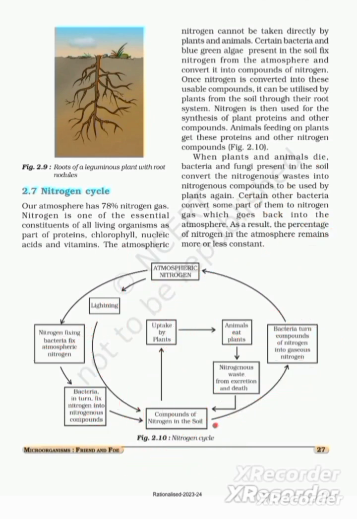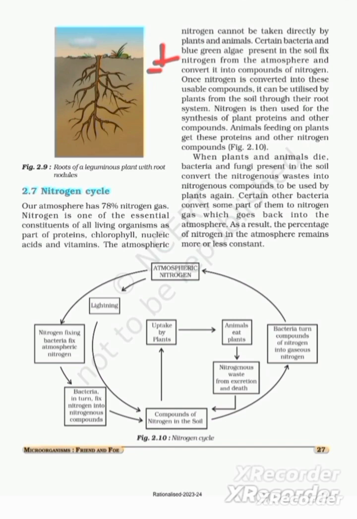The atmospheric nitrogen cannot be taken directly by plants and animals. Certain bacteria, which is nothing but rhizobium, and blue-green algae present in the soil fix nitrogen from the atmosphere and convert it into compounds of nitrogen. Once nitrogen is converted into these usable compounds, it can be used by plants from the soil through their root system. Nitrogen is then used for the synthesis of plant proteins and other compounds.